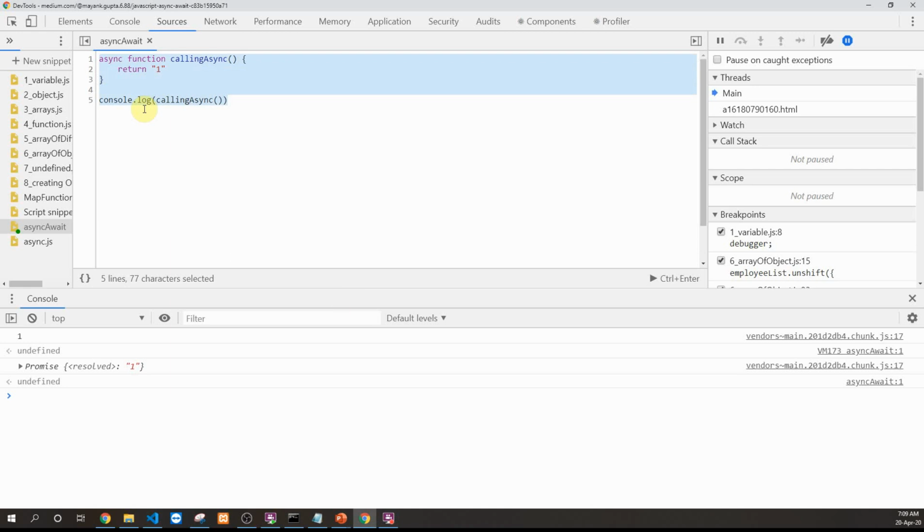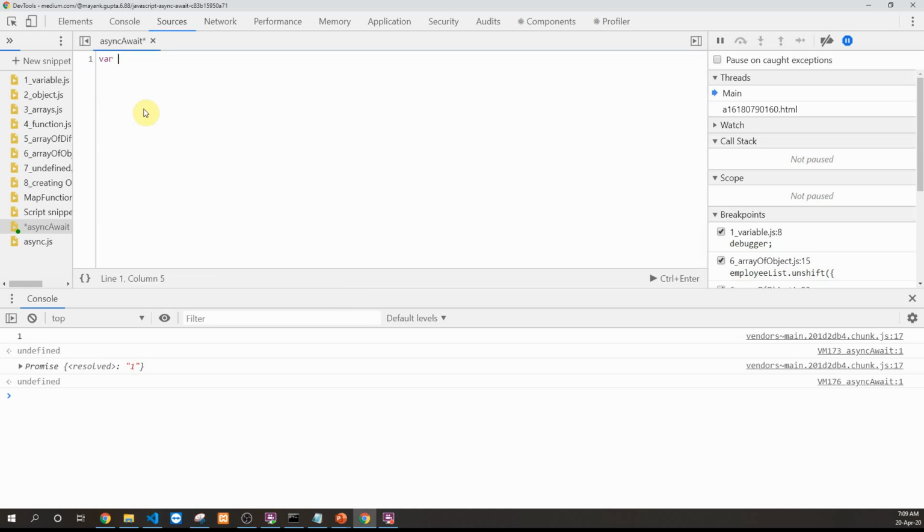So in this example, we are going to create a custom promise. So let's create a variable myPromise, and we'll create the promise using the keyword new Promise in JavaScript. This promise takes a callback function, and this callback function takes as parameters resolve and reject. So what we have to do inside this promise is we are simply making this promise wait for a certain amount of time. So let's put a setTimeout of 3000 milliseconds. So after 3000 milliseconds, we'll be calling resolve with some data.